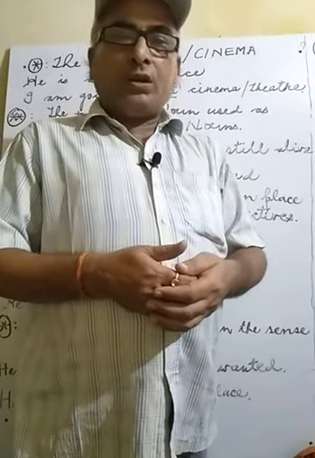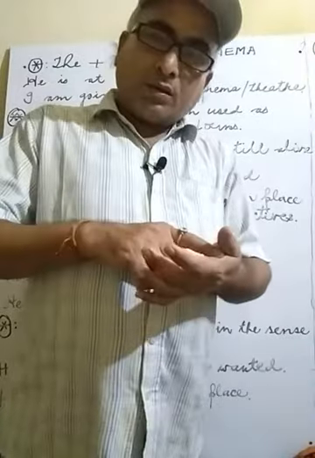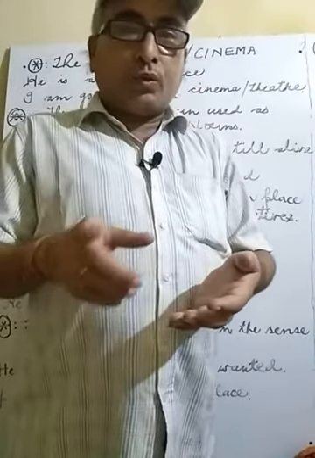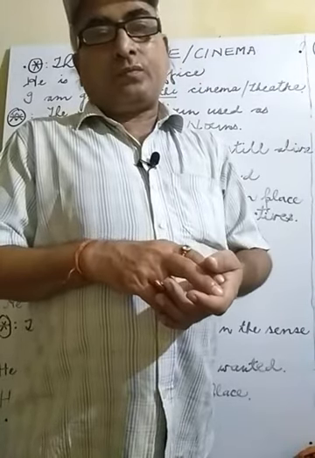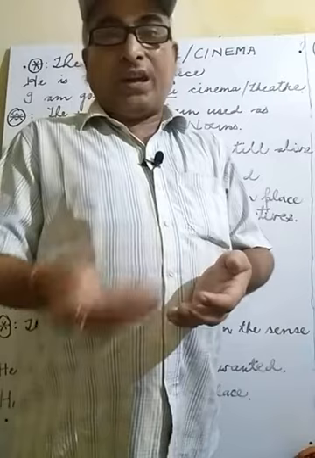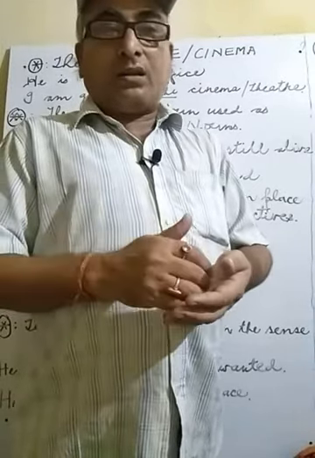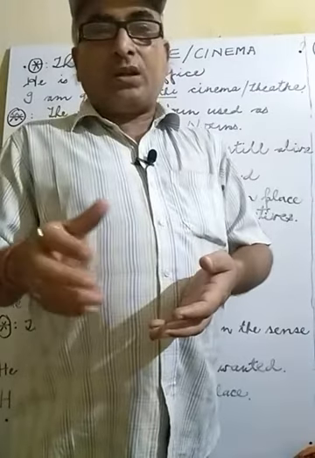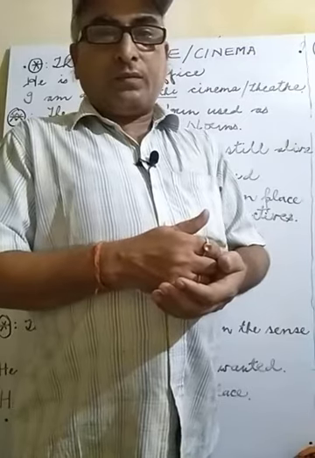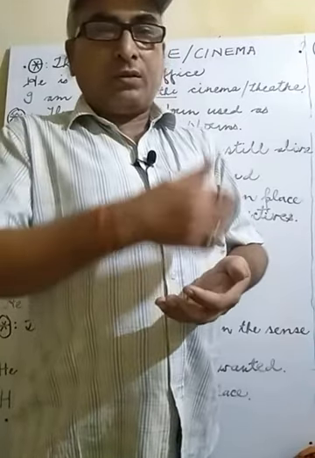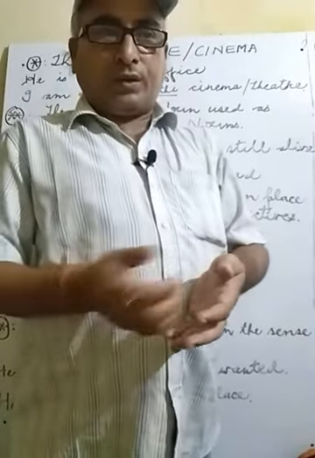If these types of musical instruments are there, it is compulsory for you to use article the. If the is not used before those musical instruments, the sentence will not be correct. So to avoid such mistakes, we have to apply article the before these musical instruments. We will give some examples regarding it from time to time. On the board it is already given. Examples will be given later on.